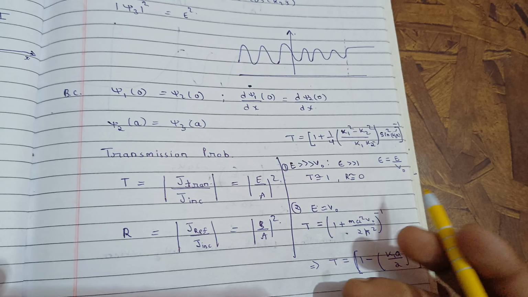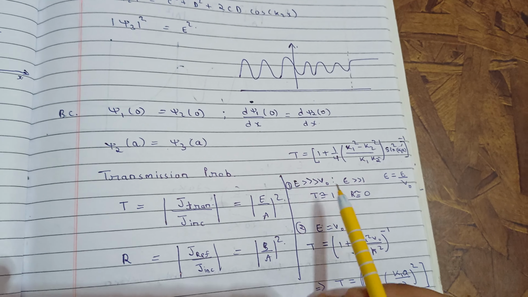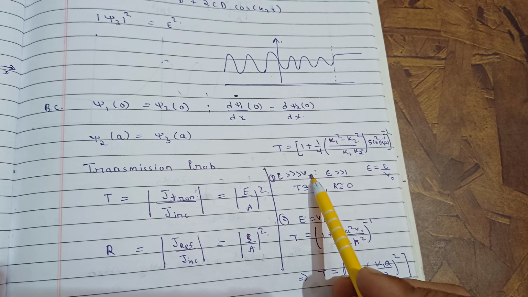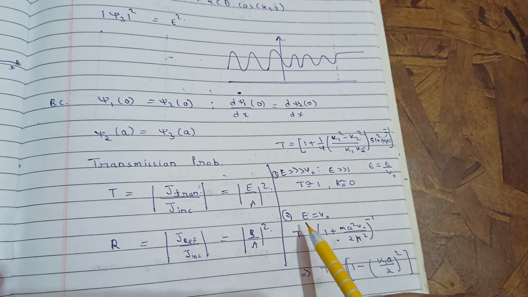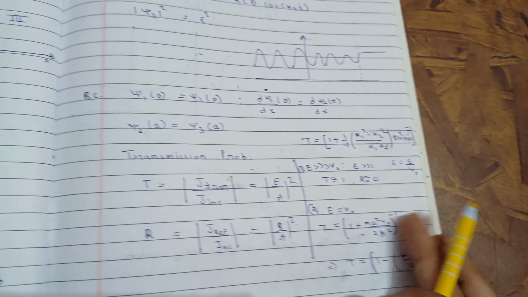Now let's go to the next case, when energy is less than V naught, because we have considered the energy greater than V naught and approximately V naught. Now the tunneling will occur when the energy is less than V naught. So let's see that case.